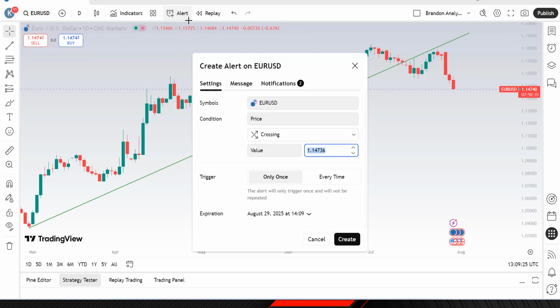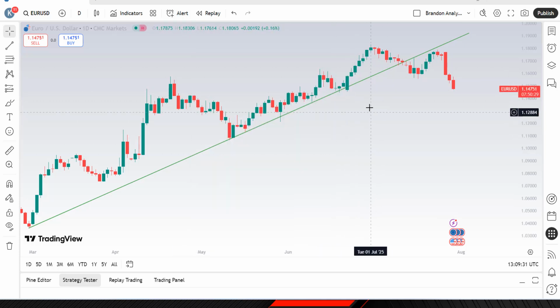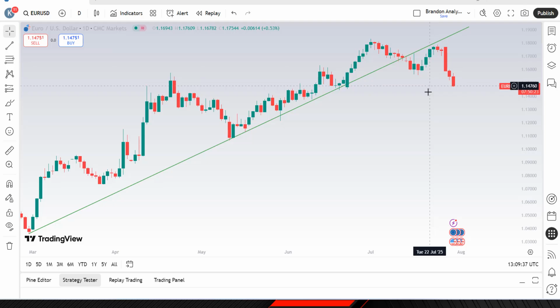It helps you set price alerts, indicator based alerts, or even trend line crossing alerts, so you never miss a trade opportunity even if you aren't in front of the chart at that moment.